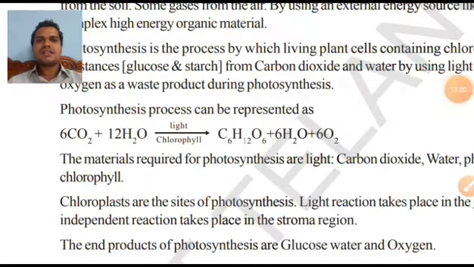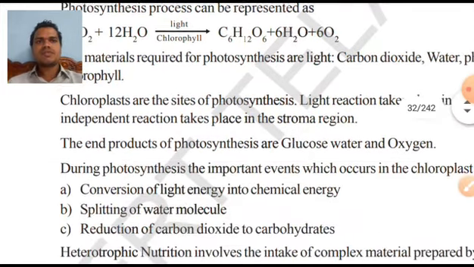Now you can see here the photosynthesis formula. Everyone should learn this photosynthesis formula by heart. Here, 6CO2 plus 12H2O gives rise to C6H12O6 plus 6H2O plus 6O2, by the action of light and with the help of chlorophyll. Everyone should learn this formula by heart.